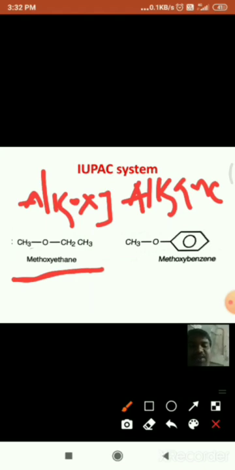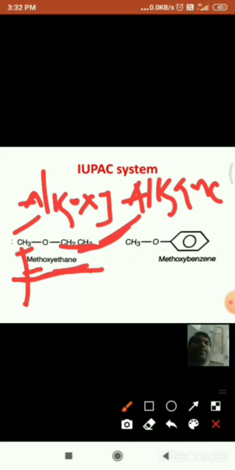This small group forms alkoxy, and this large group forms alkane. Hence this is methyl, so methoxy, and the name is methoxyethane. Methoxyethane is the IUPAC name for this compound, and the common name is ethyl methyl ether.